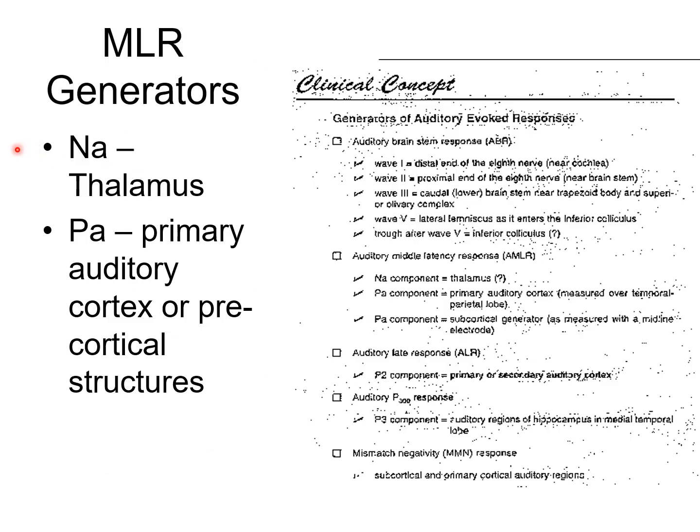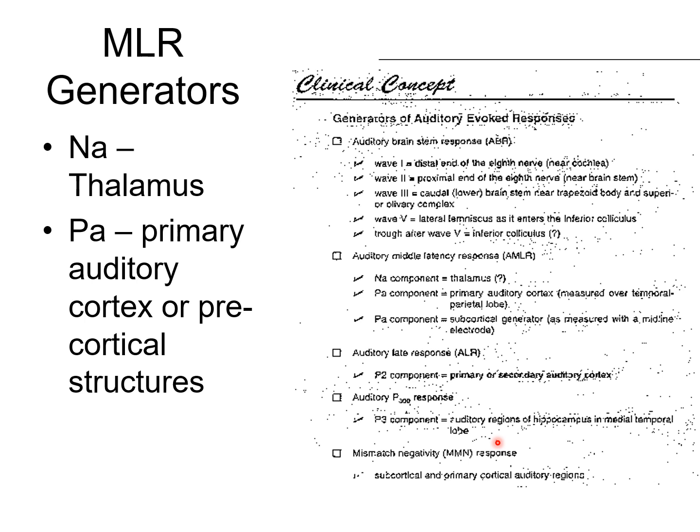In terms of the neurogenerators of MLR, it is commonly believed that Na components come primarily from the thalamus, and Pa components come primarily from the primary auditory cortex or the precortical structures. The table on the right is a copy from an old textbook, and it shows the neurogenerators for ABR, MLR, LLR, and other responses.